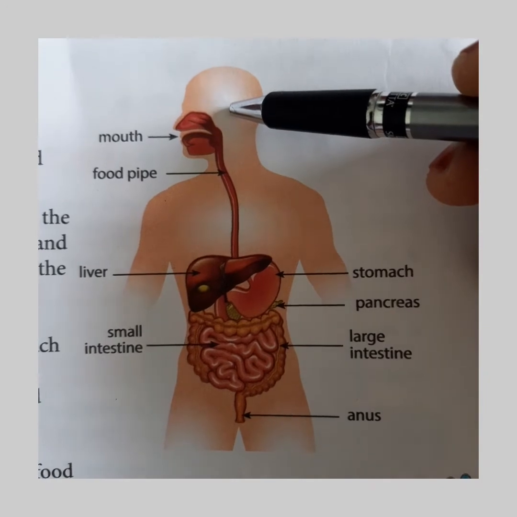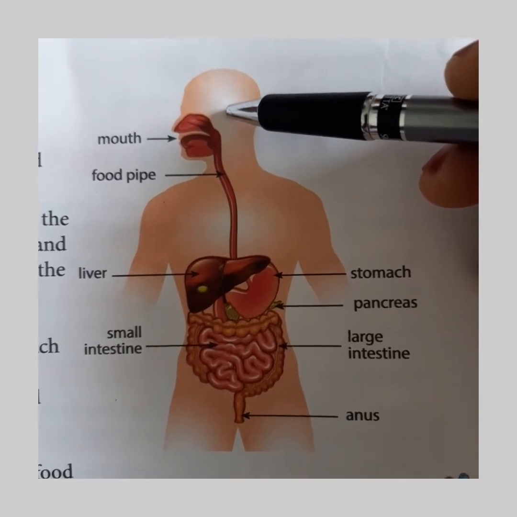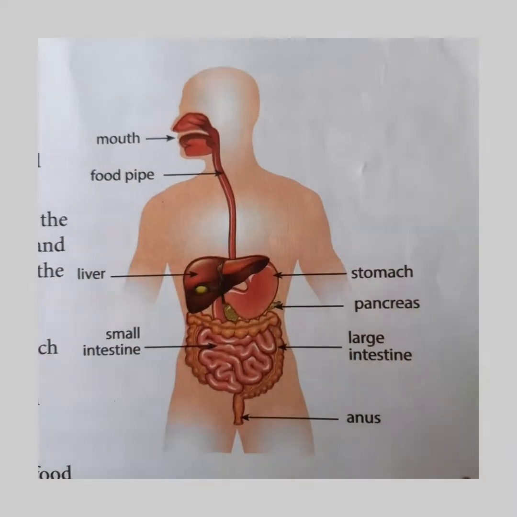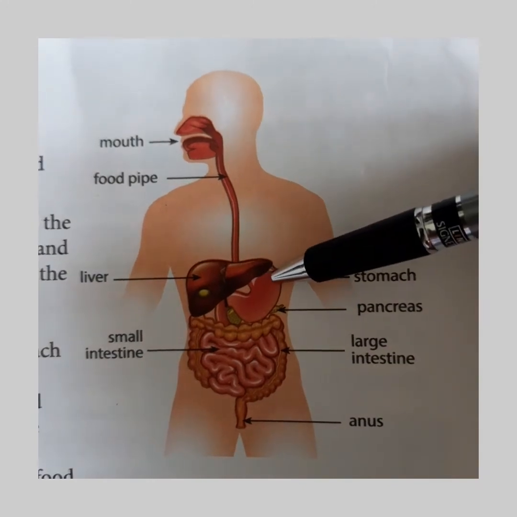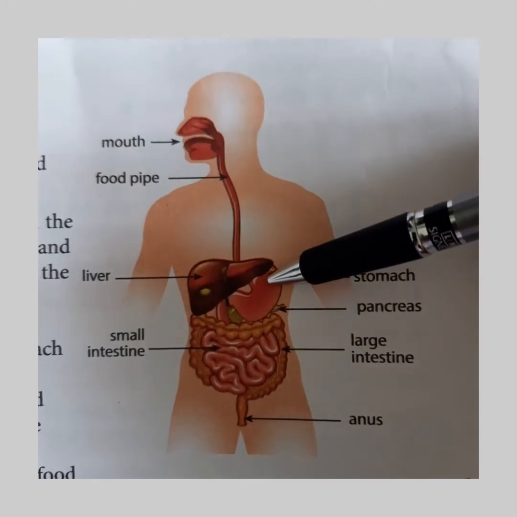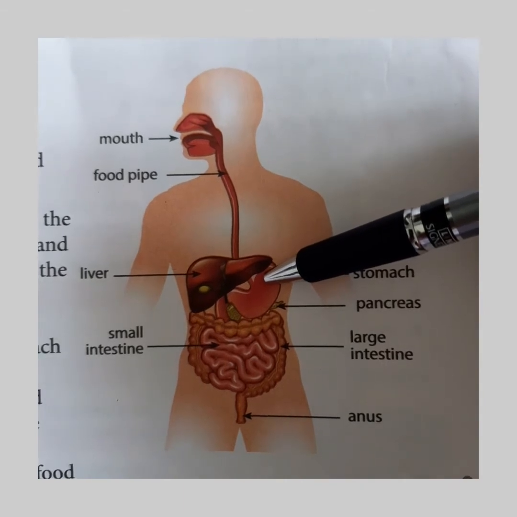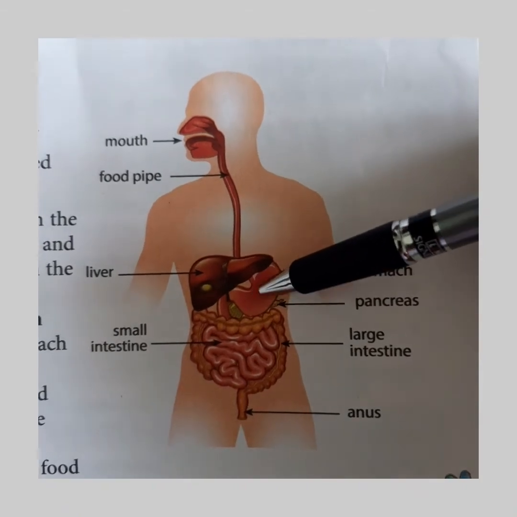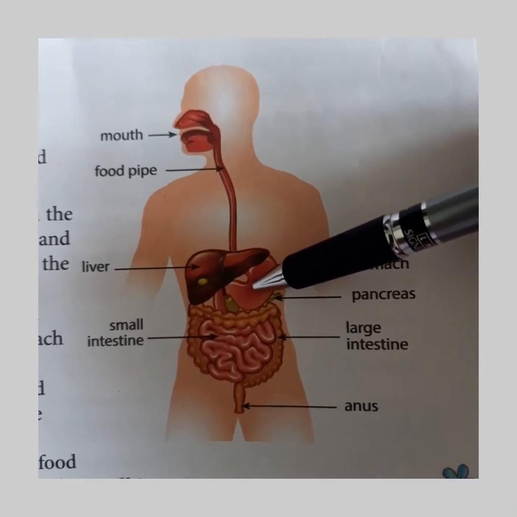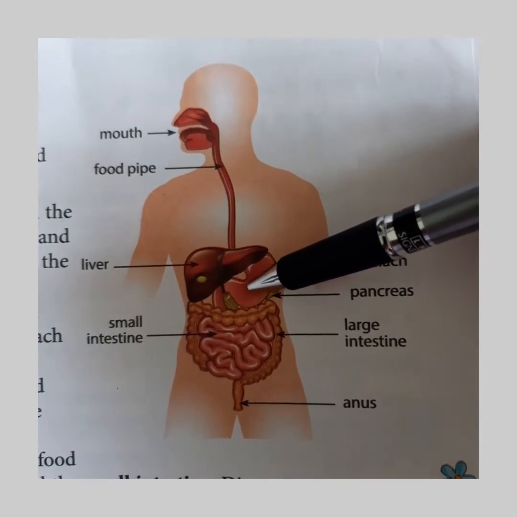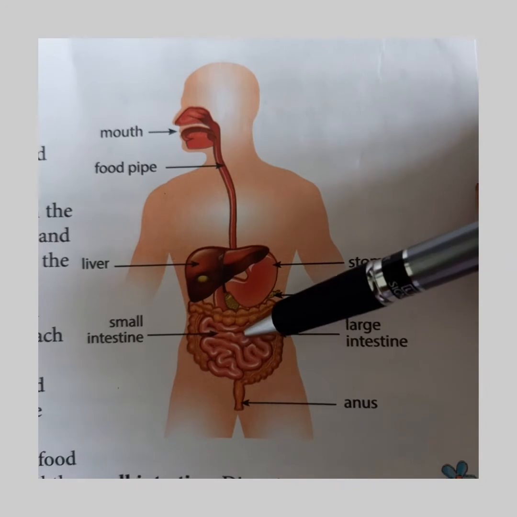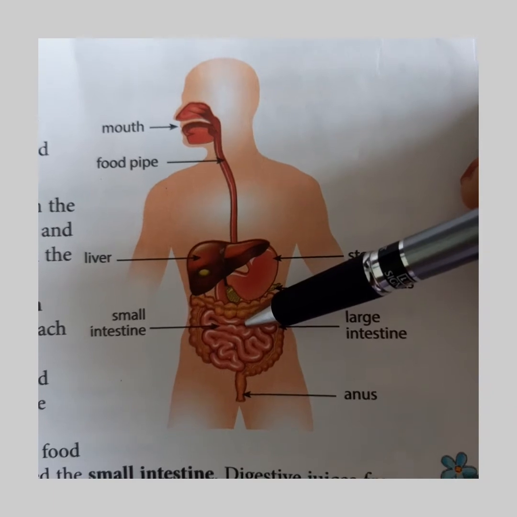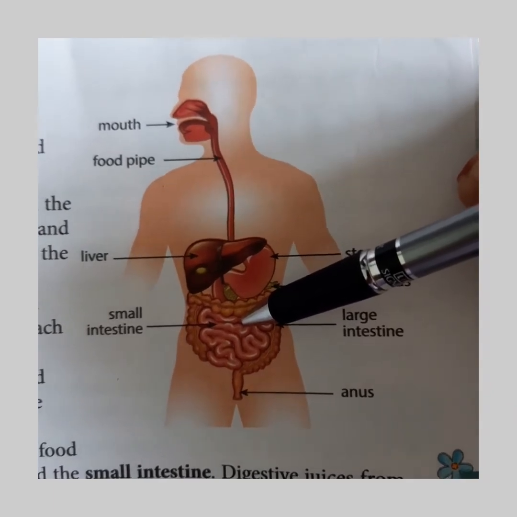Saliva helps in the breakdown of carbohydrates, but we are not eating carbohydrates only. We are having fats and proteins, and some vitamins and minerals also. So the stomach also produces some digestive juices which help the breakdown of food. From the stomach, the food passes into a long coiled tube called the small intestine. Do you see the small intestine? Yes.